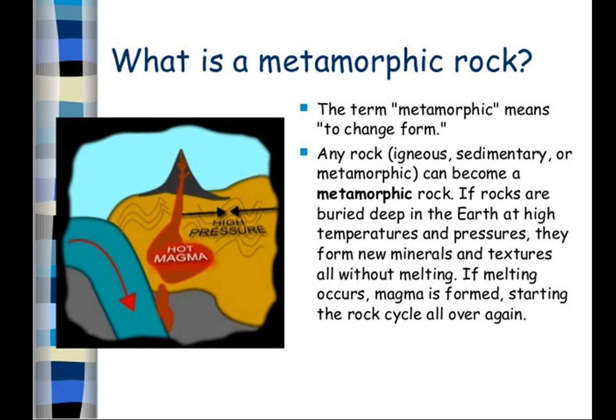If any rocks are buried deep in the earth at a very high temperature and pressure is also there, then they form new minerals and their texture is also new, all without melting. How? By burying the rocks deep in the earth with high temperature and pressure, the new minerals are formed without melting.